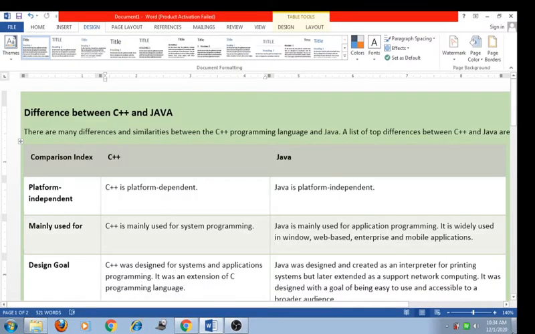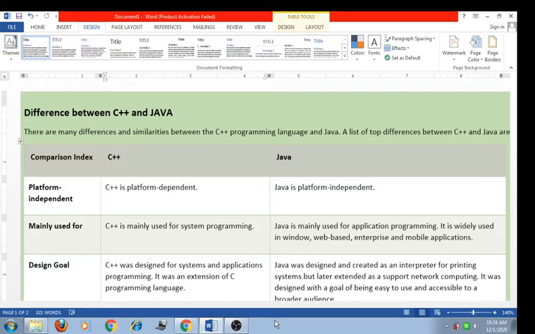Hello friend, today we are going to discuss the difference between C++ and Java. Many students do not know what the difference is between C++ and Java. The C++ language is an object oriented language. You learned this language in the previous year, and Java is also an object oriented language that you learn in this session. So there are many differences and similarities between the C++ programming language and the Java programming language.